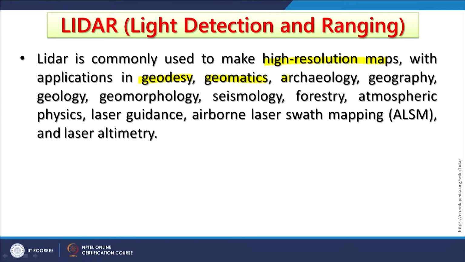In archaeology, people are using LiDAR extensively nowadays, because there are some minor deformations which may not be visible to the naked eye, or may not be visible in other remote sensing techniques. But if successive LiDAR maps or 3D models are created of a historical or archaeological monument, then we can detect the changes or deformations which might be taking place.